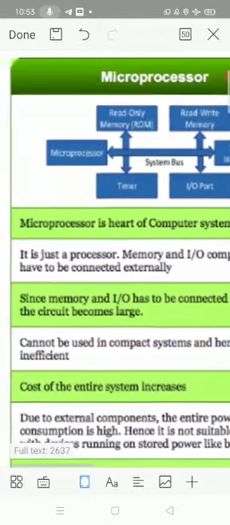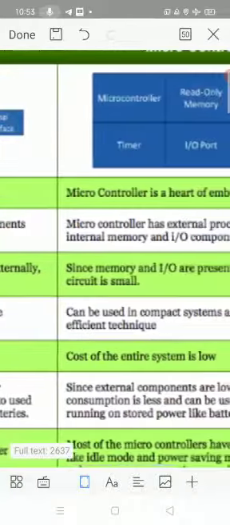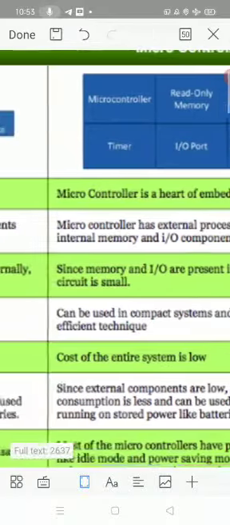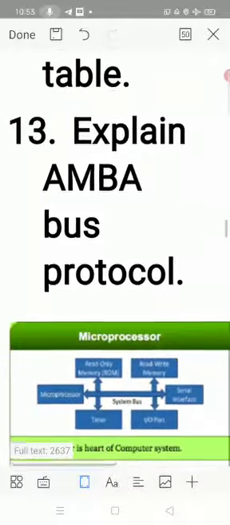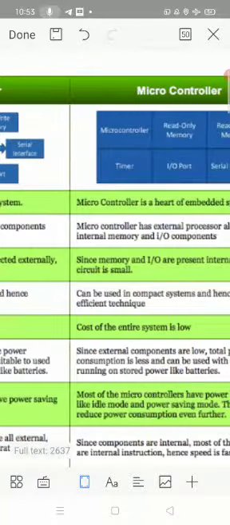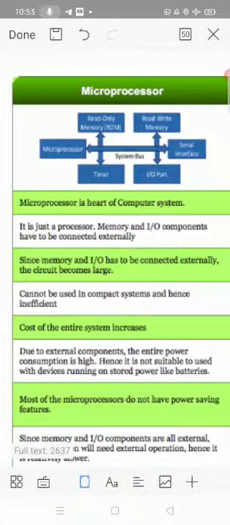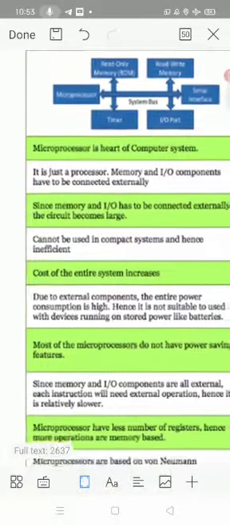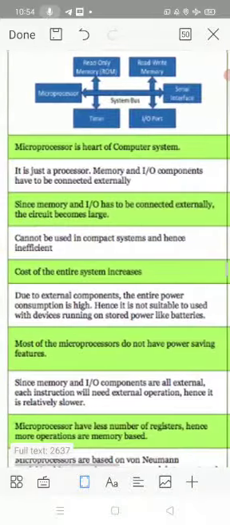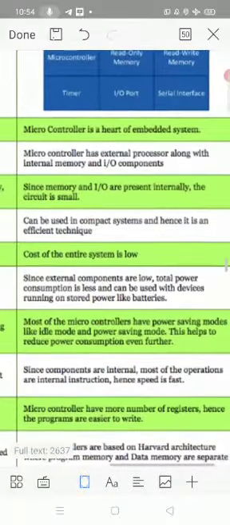A microprocessor cannot be used in compact systems, hence it is inefficient. A microcontroller can be used in compact systems, so it is an efficient technique. The cost of the entire system increases with microprocessors, whereas with microcontrollers the cost of the entire system is very low. Due to external components, power consumption is very high in a microprocessor, whereas here it is low. Microprocessors do not have power saving features, whereas most microcontrollers have power saving modes, like idle mode.